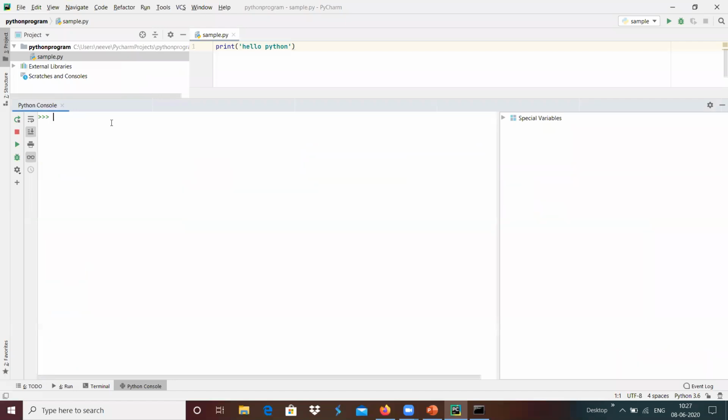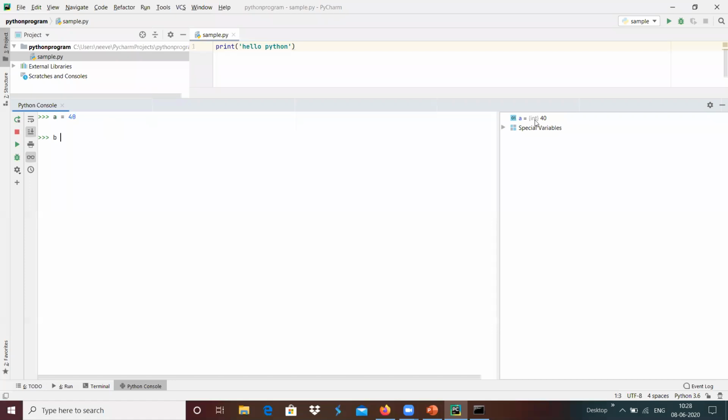For example, how can we declare an integer, float, or complex variable in Python? I'm going to define a variable a equals 40. 40 is an integer. Then the variable a got created with the data type of integer automatically.